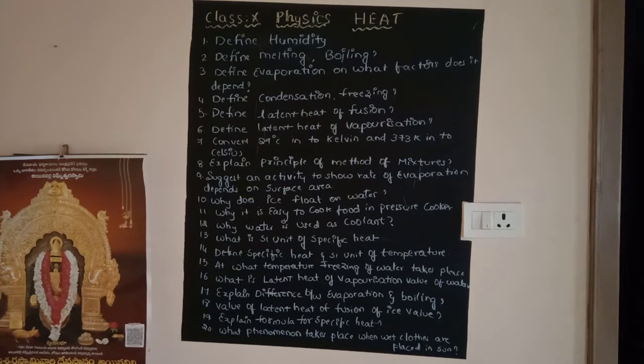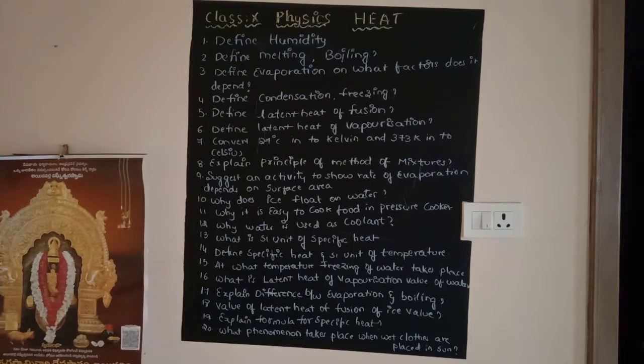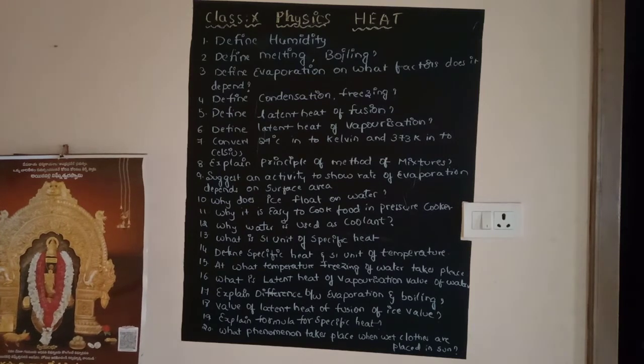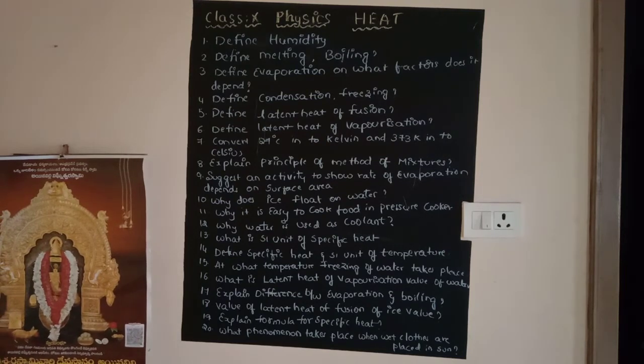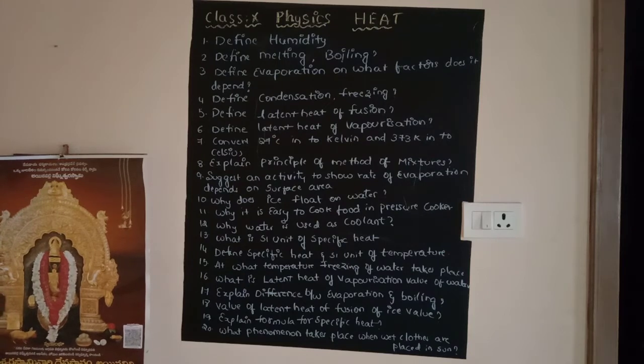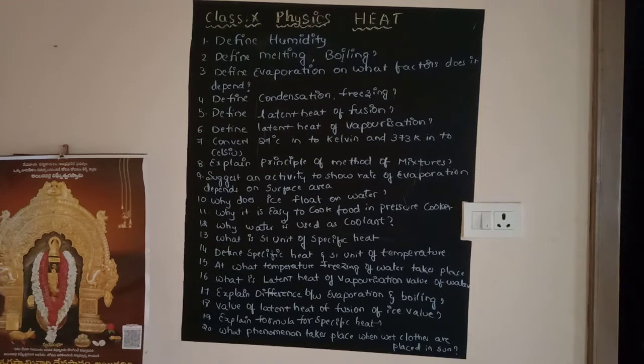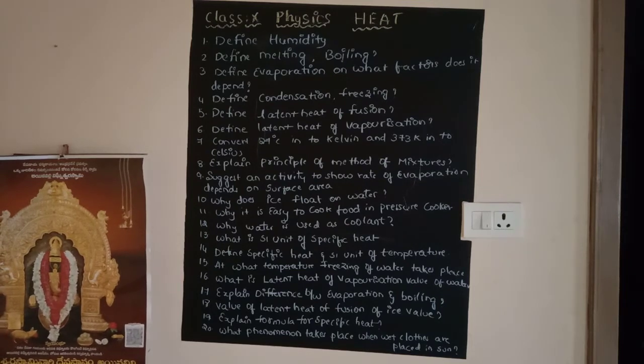Here two questions are there: first we define evaporation, and after that we discuss on what factors evaporation depends. The fourth question is define condensation and freezing.